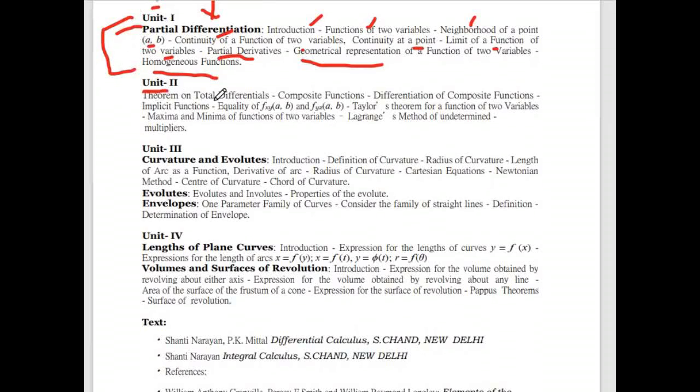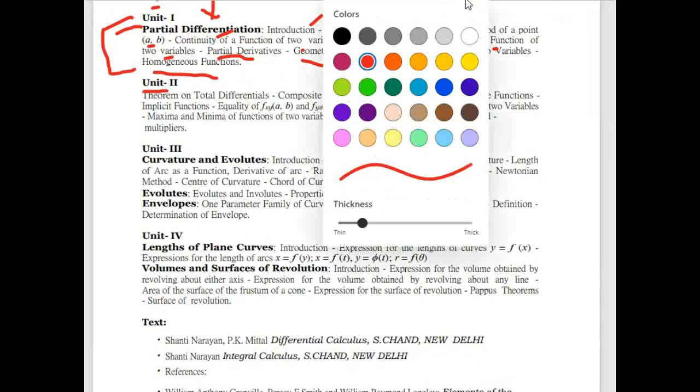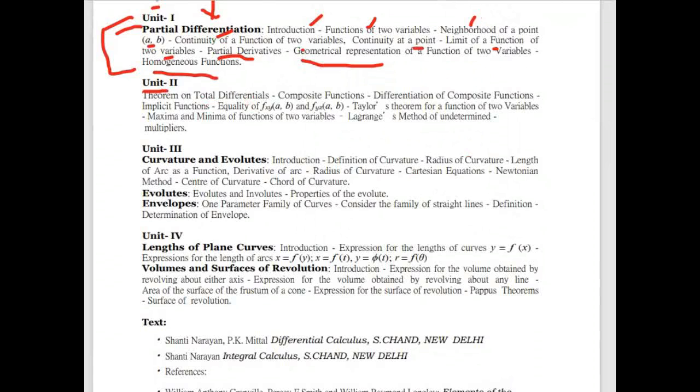Now coming to the second unit. The first unit was on partial differentiation. Now this is on total differentiation. In the first one, theorem on total differentiation. Second one is composite function, and after that, differentiation of composite function, implicit function, and equality of f_xy(a, b) and f_yx(a, b). After that, Taylor's theorem for a function of two variables, maximum and minimum of a function of two variables, and Lagrange's method of undetermined multipliers.